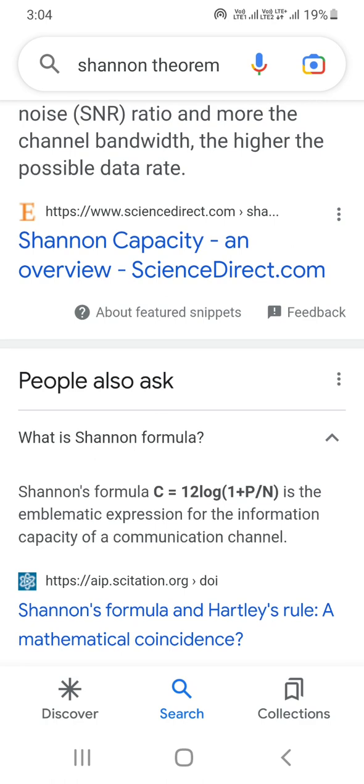What is the Shannon formula? The Shannon formula is C = B log2(1 + P/N), the mathematical expression of the information capacity of a communication channel.